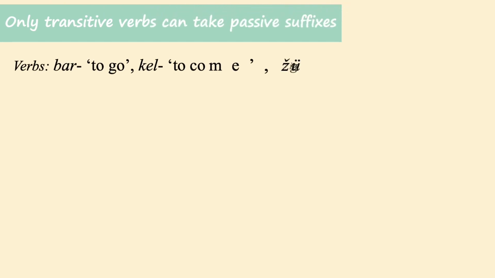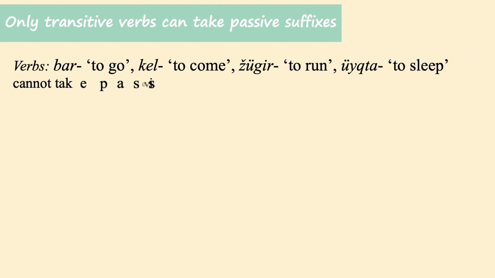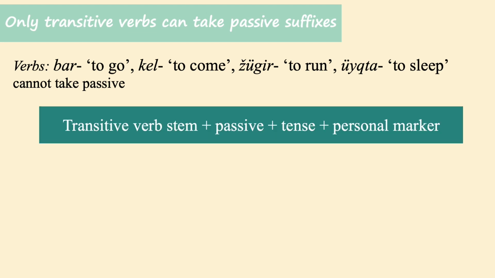It should be noted that only transitive verbs can take passive suffixes. The intransitive verbs such as bar, to go, kil, to come, jugur, to run, yuhta, to sleep, and so on, cannot take passive suffixes. The tense and the personal markers come after the passive voice, so you can tell when the action is taking place.